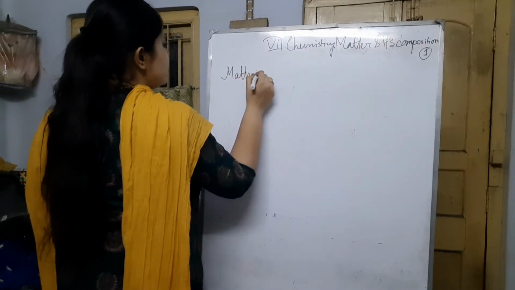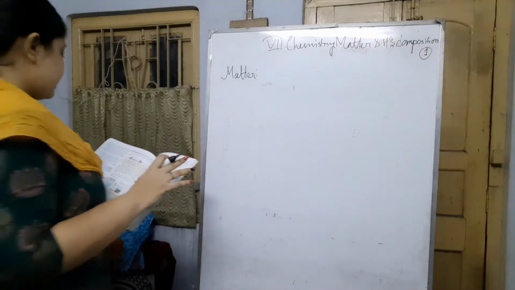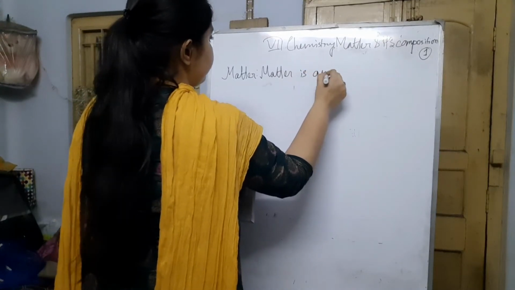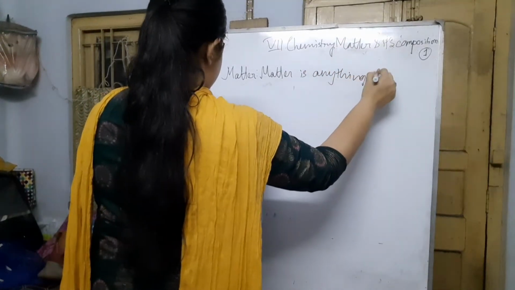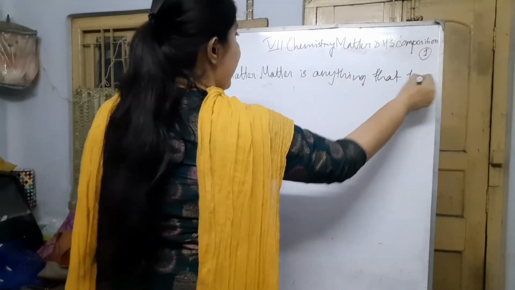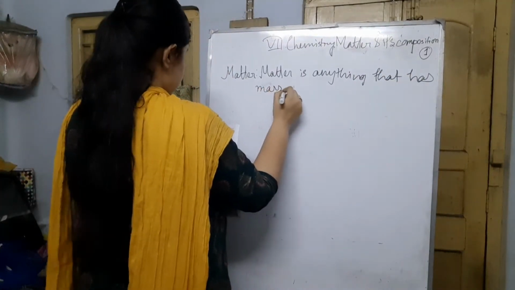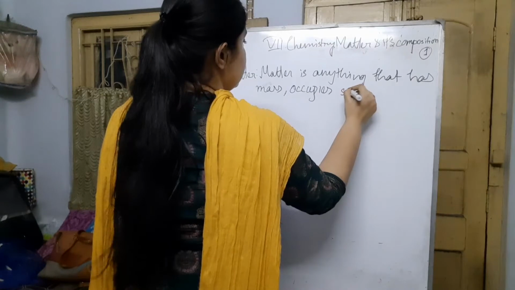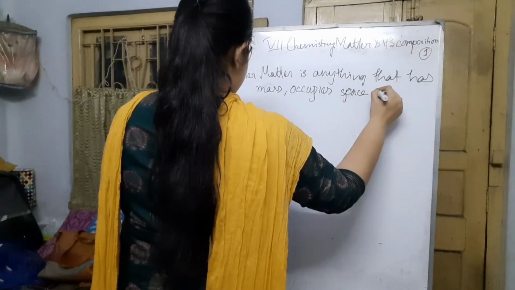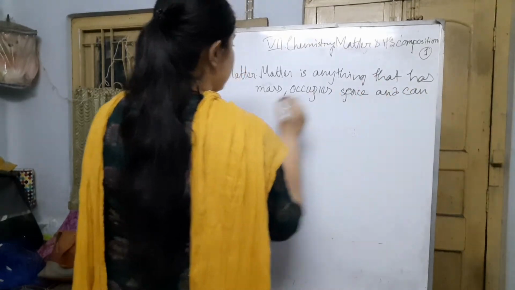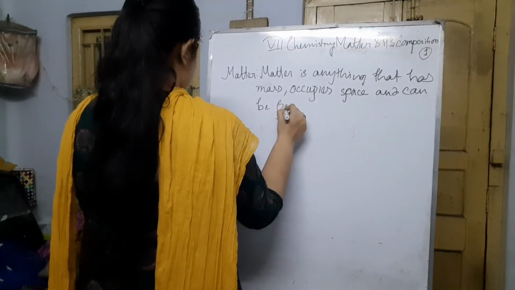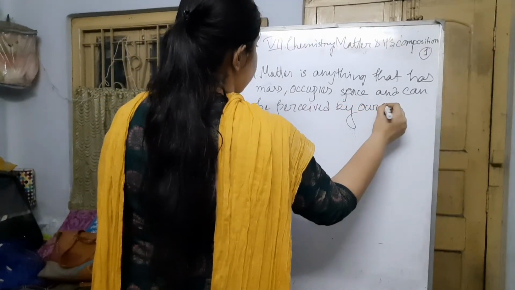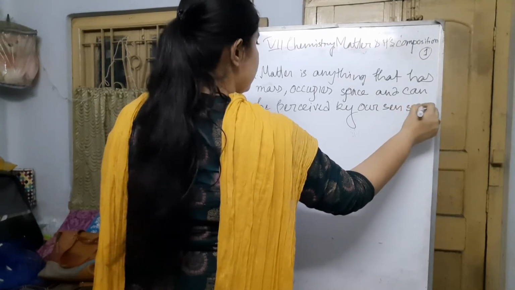So what is matter? Matter is defined like this: matter is anything that has mass, occupies space, and can be perceived by our senses.